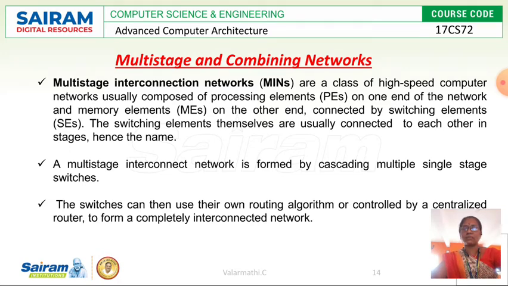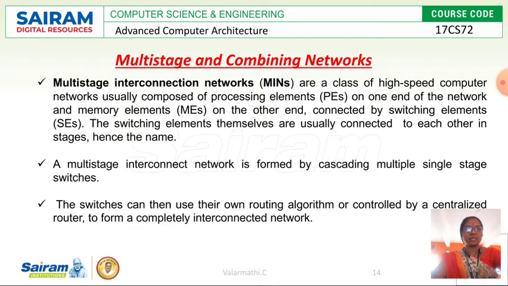How do we achieve a dynamic network in this topic? By using switching concepts. The switching elements are themselves usually connected to each other in stages. Why is it named multi-stage? Because the switching elements are connected to form multiple stages. A multi-stage interconnection network is formed by cascading multiple single-stage switches.